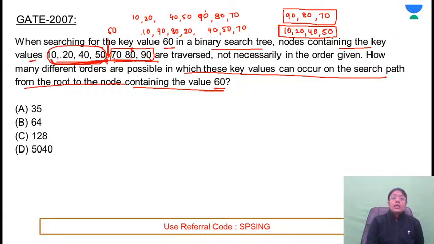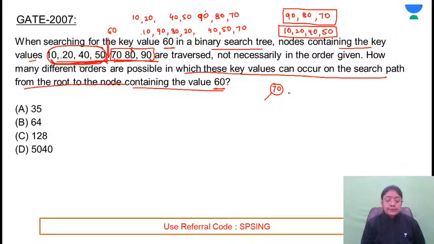Because if you take this as 70, 80, 90, when you visit the node with element 70, you go to 80, but the required element is 60. This means it needs to go to the left side. So the 70, 80, 90 sequence is not possible.